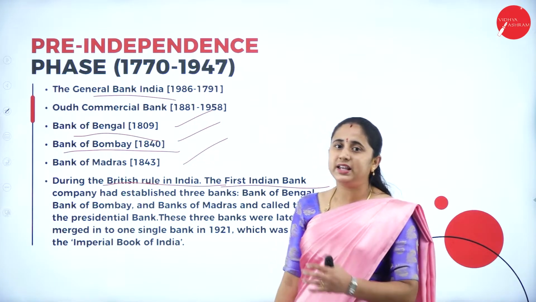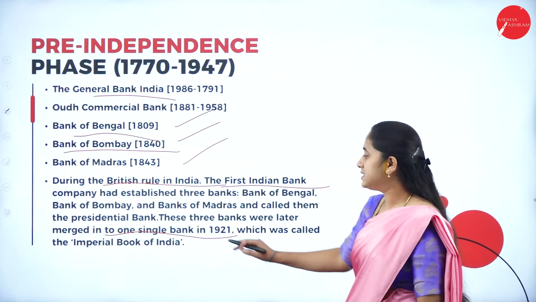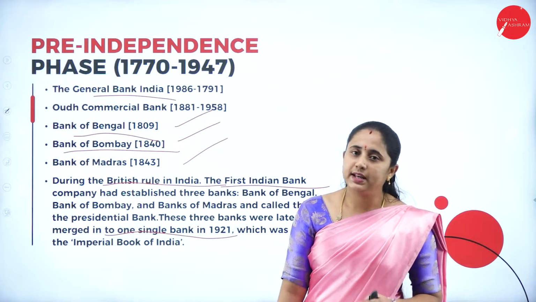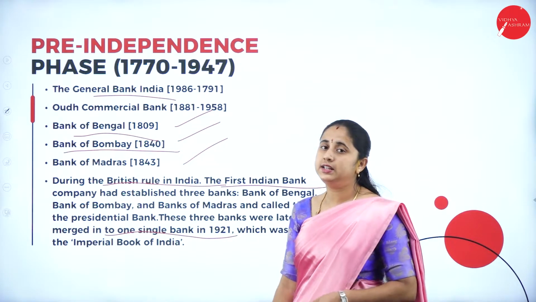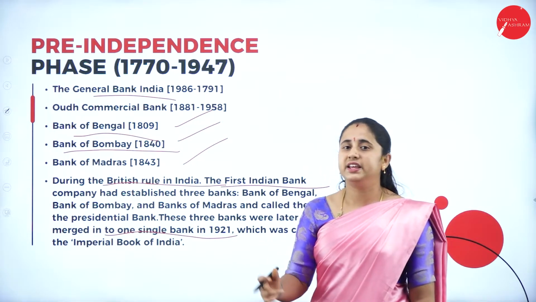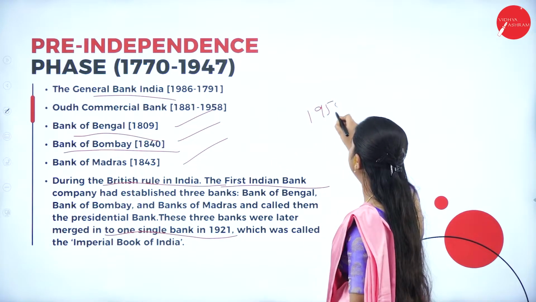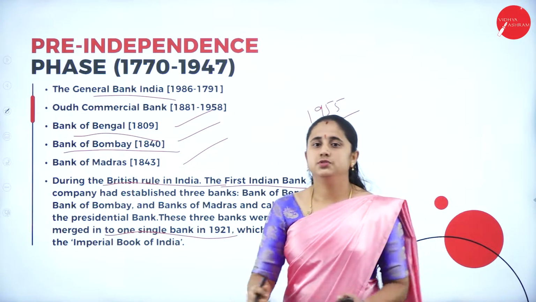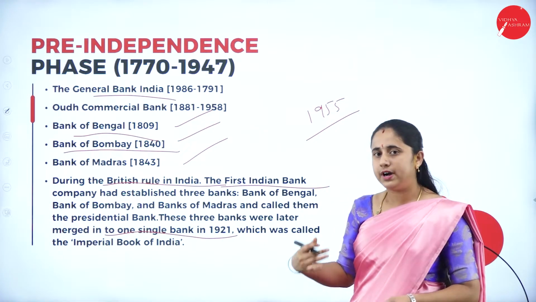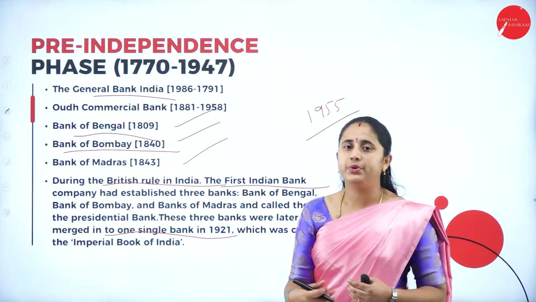Later all these three banks merged and were called the Presidency Bank of India. After that it was merged again and renamed as a single bank, the Imperial Bank of India. Later this Imperial Bank of India was nationalized and renamed the State Bank of India in the year 1955. Later, other banks were established and continued to operate in India.